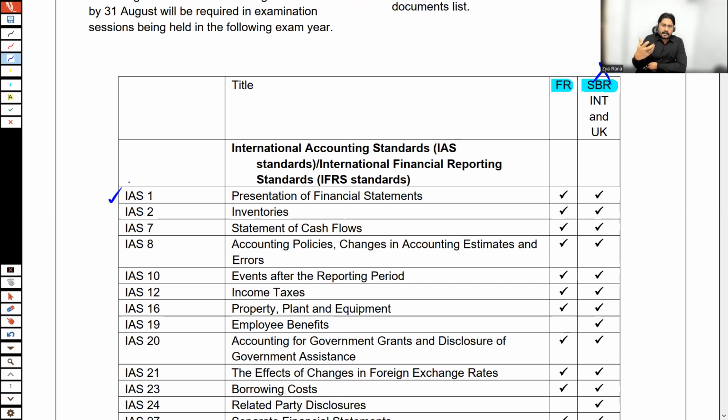Let me guide you about each standard quickly. All of the companies are preparing financial statements in a similar format, in a similar way. How are they preparing them? All of the companies are preparing financial statements in a similar manner, because all of the companies are following IS 1, which tells about the presentation of financial statements. So that's a part of FR.